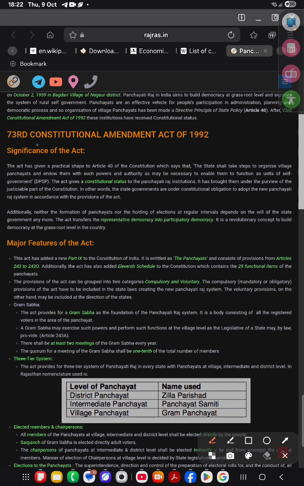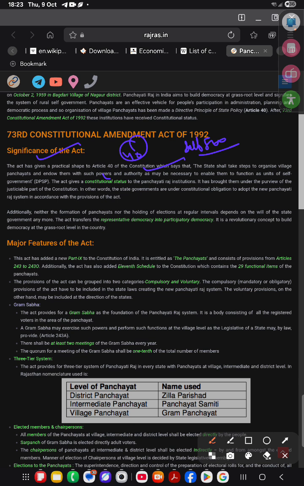73rd Amendment. The act has given practical shape to Article 40 of the Constitution, which says that the state shall take steps to organize village panchayats and endow them with such power and authority as necessary to enable them to function as a unit of self-government.